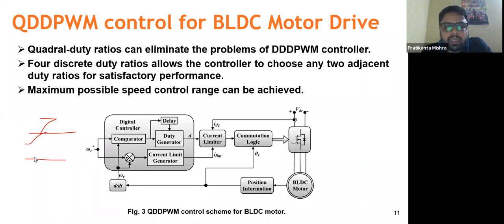But what happens with triple DPWM, suppose this is the speed of the motor right now, it will suddenly rise and again it will suddenly fall. This is the speed response that I have already shown. But in case of QDPWM, it will be a little bit smoother like this.